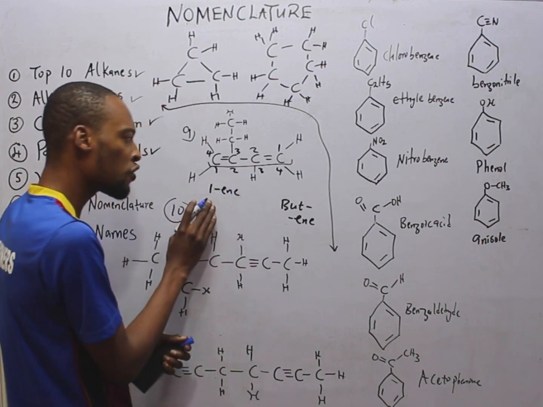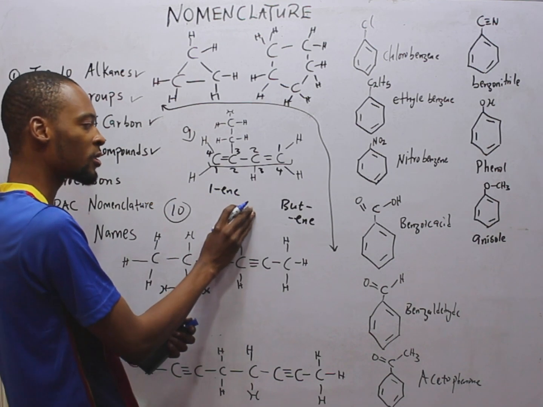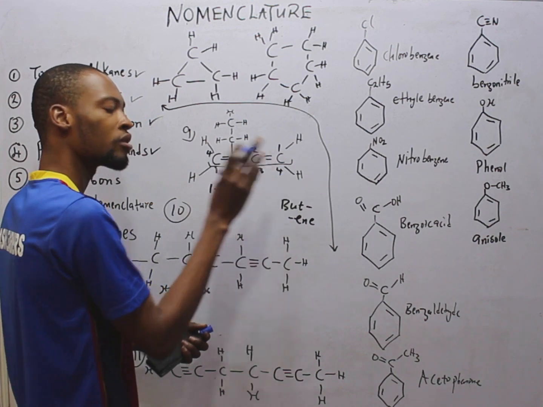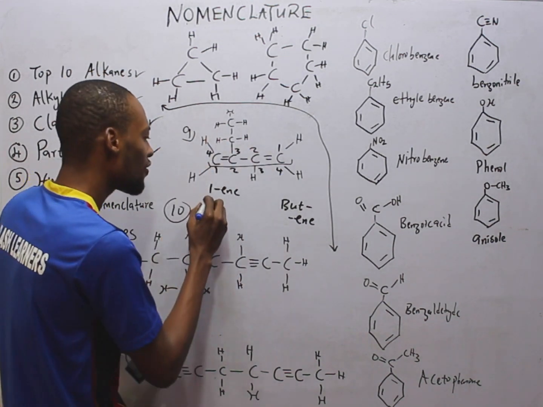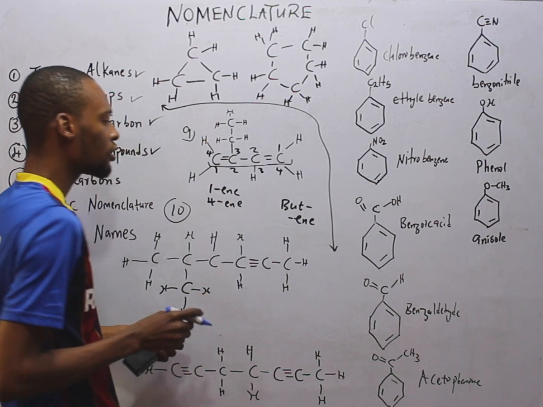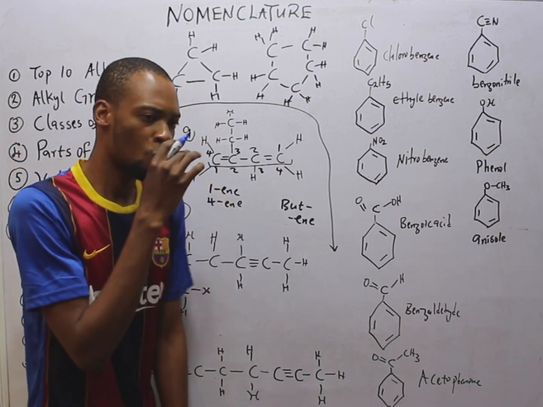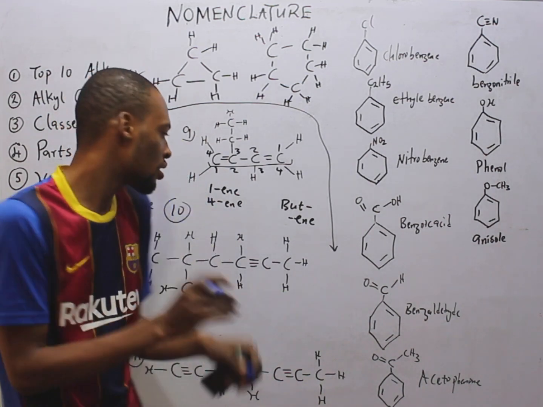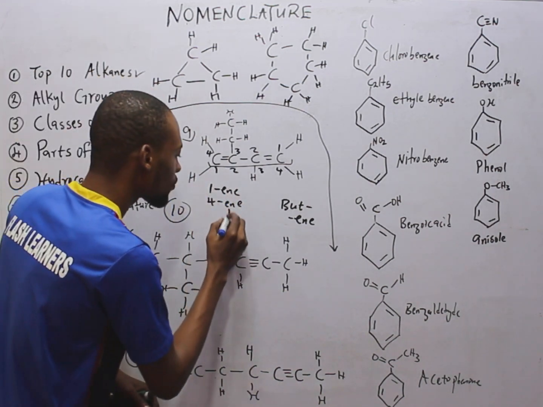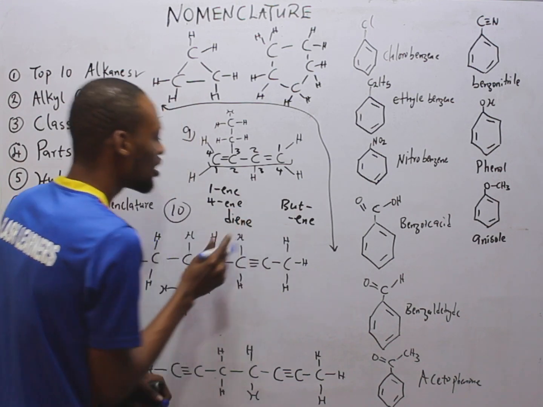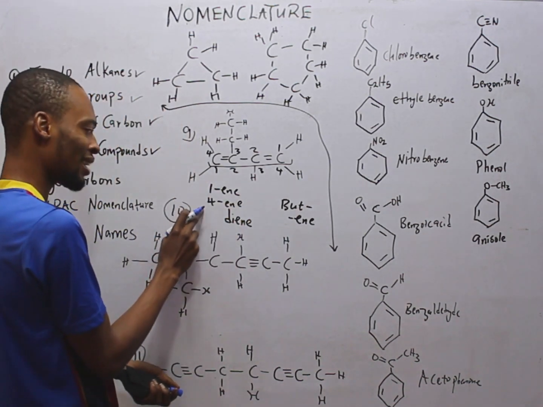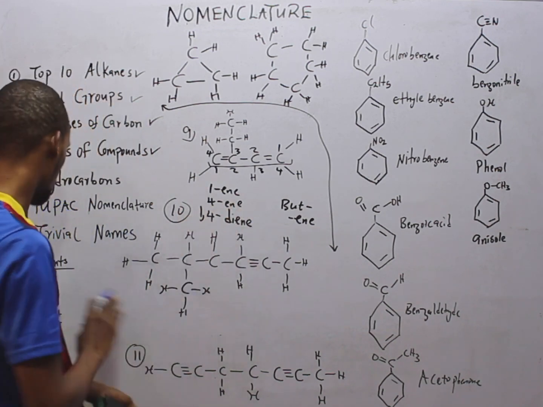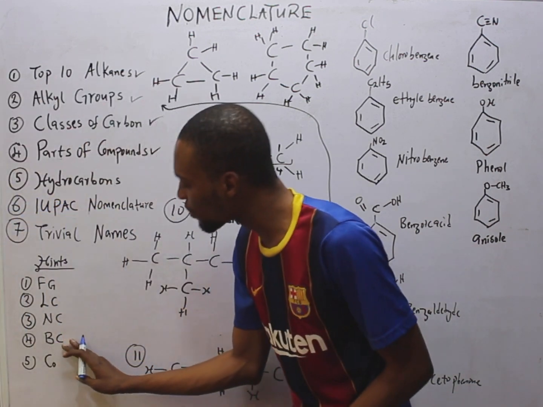Going with this numbering, we have 1-ene, 2 of us. Ene represents alkene, double bond. So we have a double bond in carbon 1, right? We have another one in carbon 4. True or false? True. So we have 4-ene. This means we have 2 ene. When you have 2 of similar, what did I tell you? It becomes di. So in times in is diene. Diene. And what are the positions? Carbon 1 and carbon 4. So 1,4-diene.